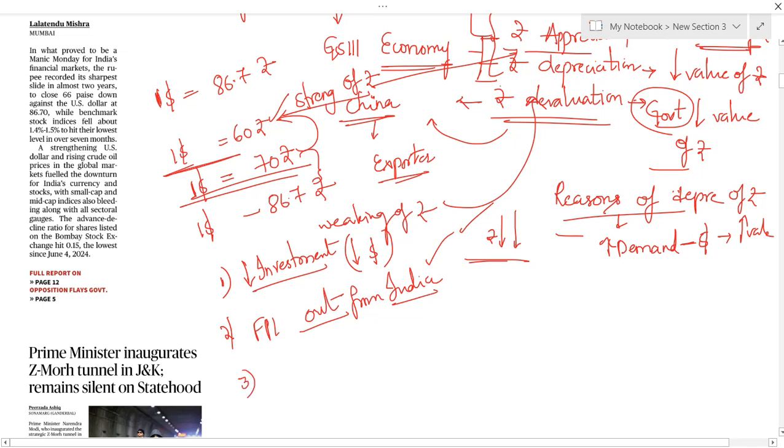And next, whenever there is increasing trade deficit, we have to pay in dollars, so because of this also dollar value will be increasing. These are the three major primary reasons why there is increasing demand for dollar and decreasing value of rupee.